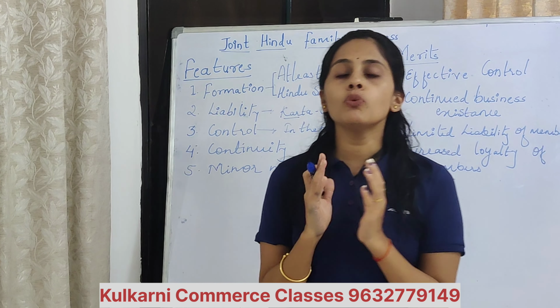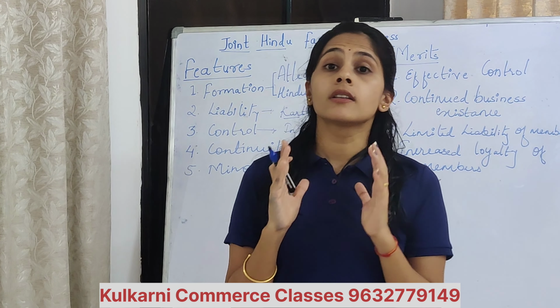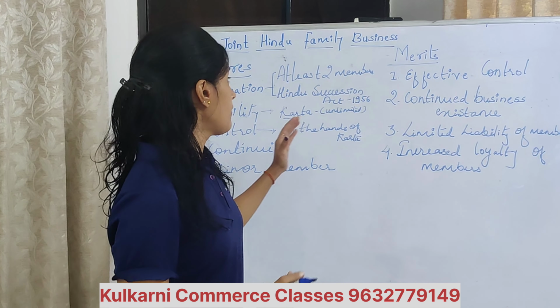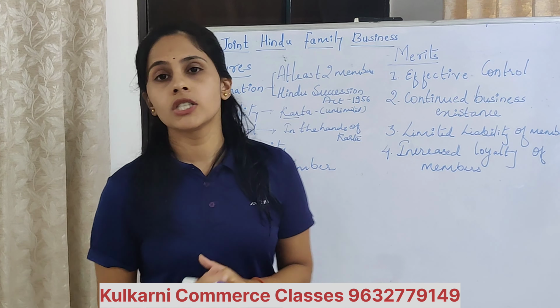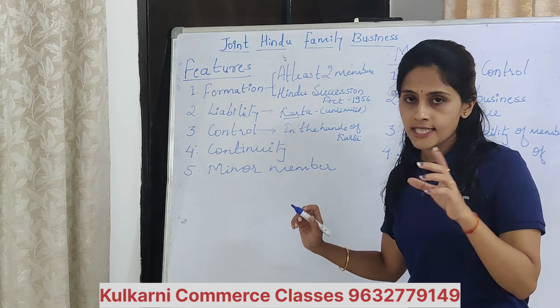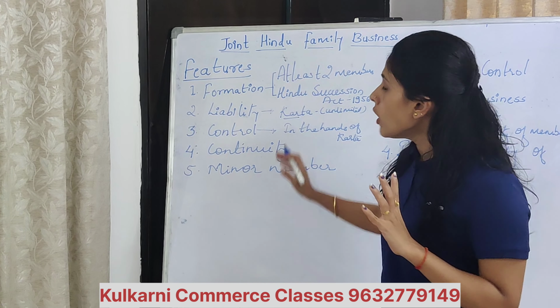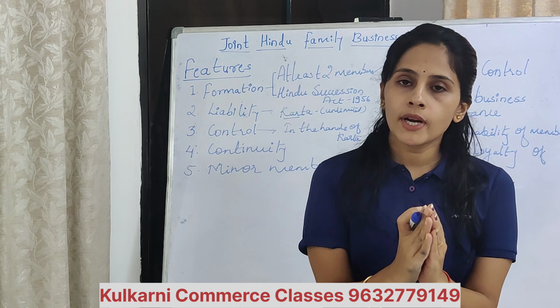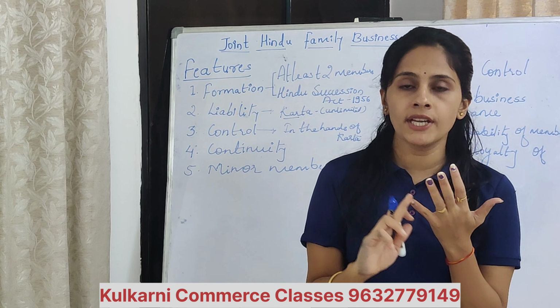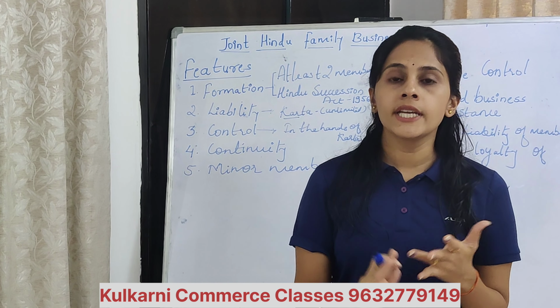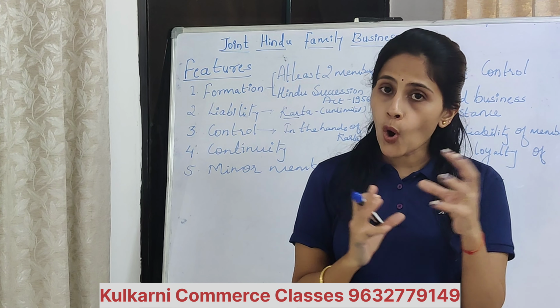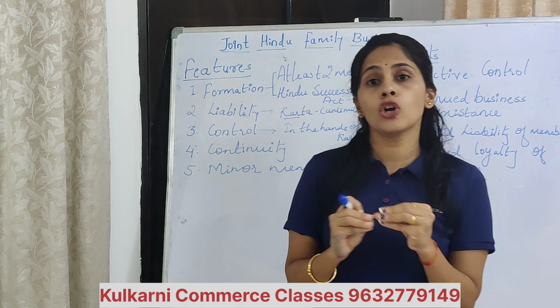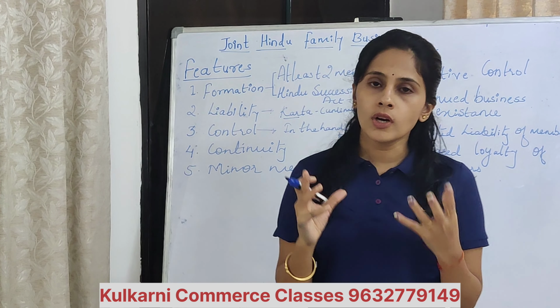Okay, then what are the features of Hindu undivided family business? The first feature is formation. As I have told you already, all the feature points are similar. Means what? In case of sole proprietorship also you have to write formation, liability, control. The points are similar, but the explanation you are going to write is different. What is the meaning of this?